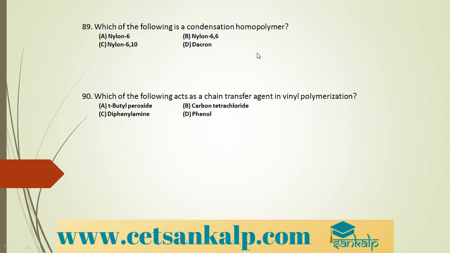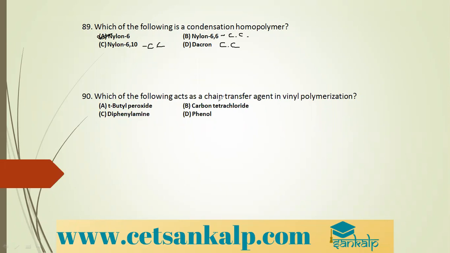Next question. Which of the following is a condensation homopolymer? Condensation, elimination of some molecules, and a homopolymer. That means it should be prepared of only one type of monomer. Nylon 6,6 has two monomers. It is a condensation copolymer. Nylon 6,10, condensation copolymer. Dacron, terylene, condensation copolymer. Terephthalic acid and ethylene glycol is used. But nylon 6 is a homopolymer.